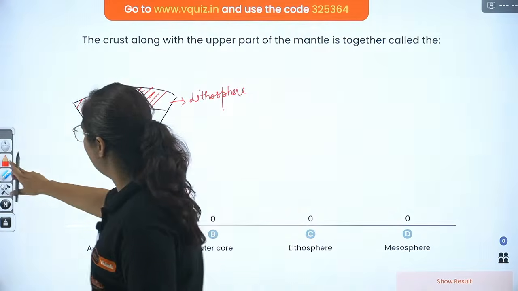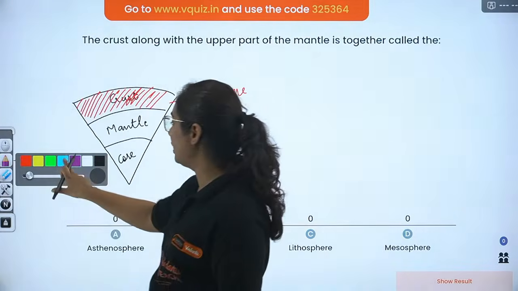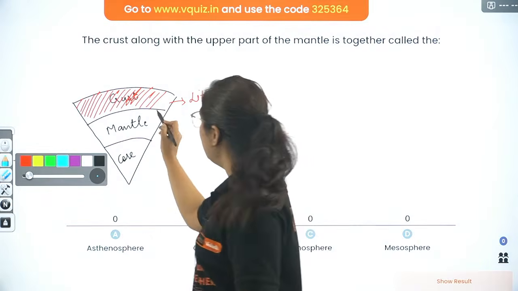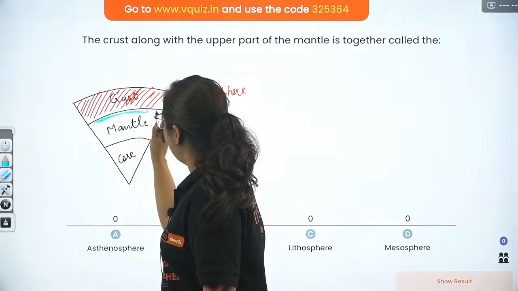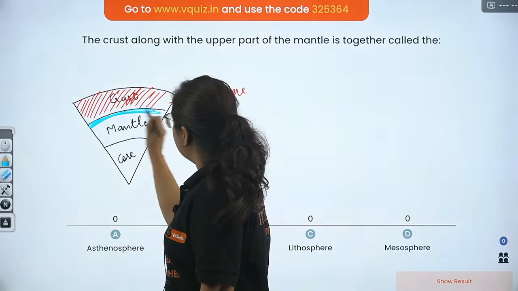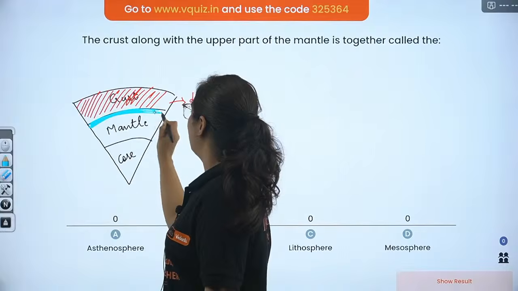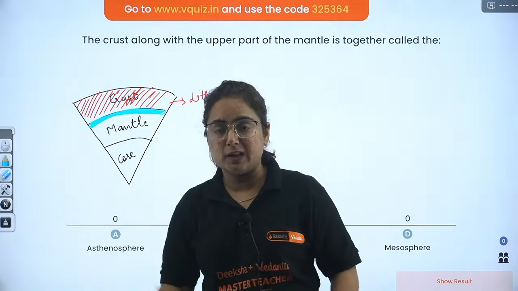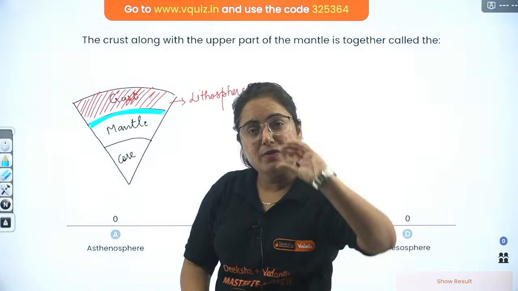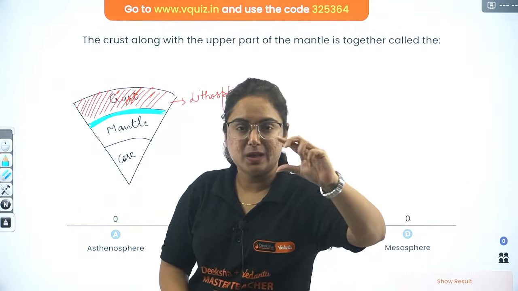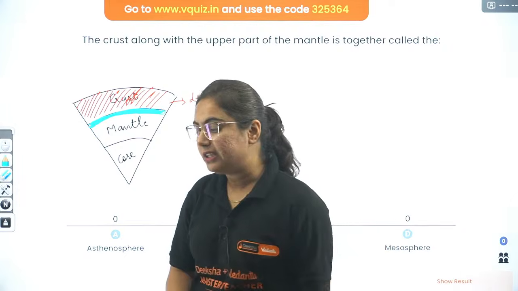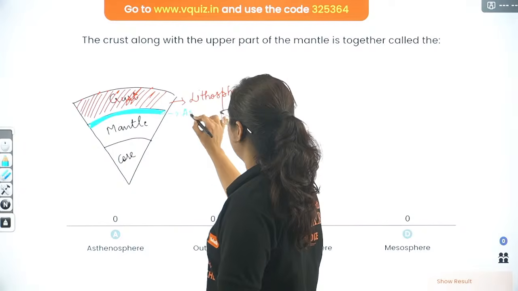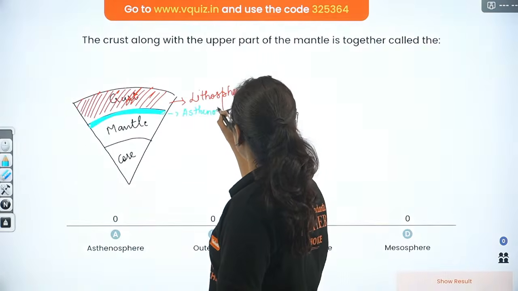However, just below the lithosphere lies one more layer, and this is the mantle. But in this mantle, beta, there is a layer just above. This is semi-molten liquid and semi-molten solid in state. It is not solid, it is not liquid. It is like when we burn plastic, we get that consistency. So it is semi-solid in state, which is known as asthenosphere.